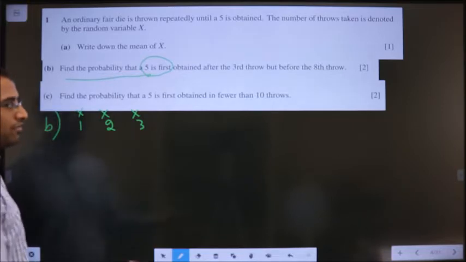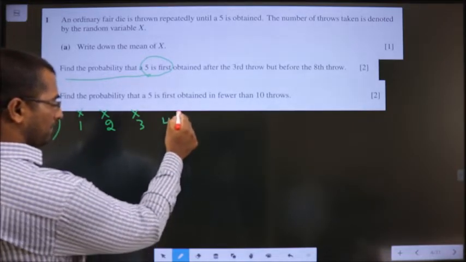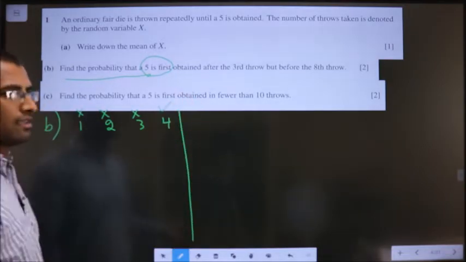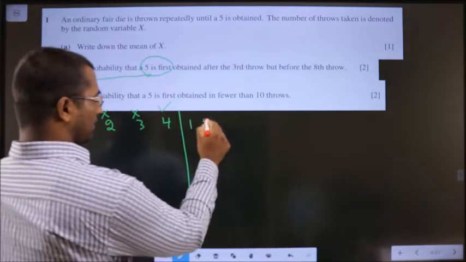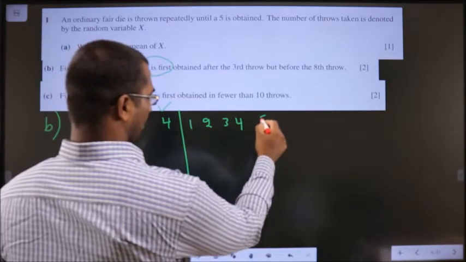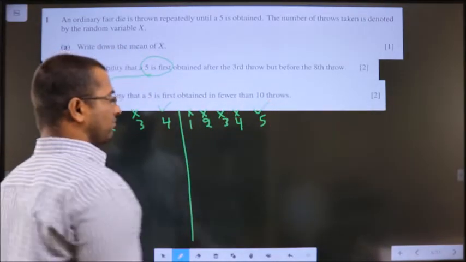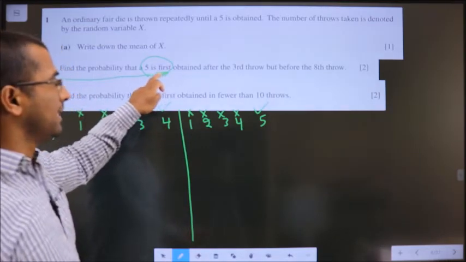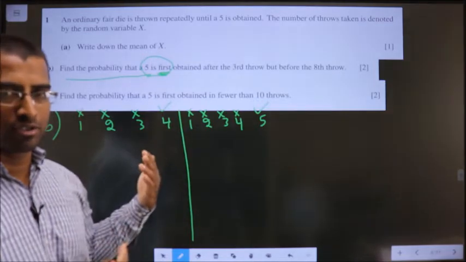I should get a 5 only after the third, means in the fourth attempt I can get a 5. Or let us say I am throwing it 5th time. Here I should not get, here I should not get 5, here I should get 5. Stress on this word first. That means 5 I should not get any of the before throws.